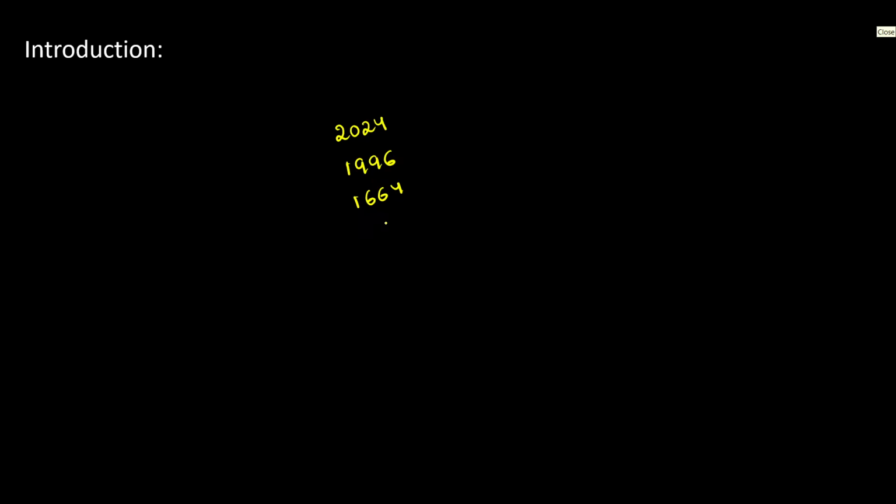So I want you to divide the given years by 4. If it is divisible by 4, we can conclude that it's a leap year. 2024, as it's divisible by 4, it's a leap year. 1996, as it's divisible by 4, it's a leap year. 1664, as it's divisible by 4, it's a leap year.